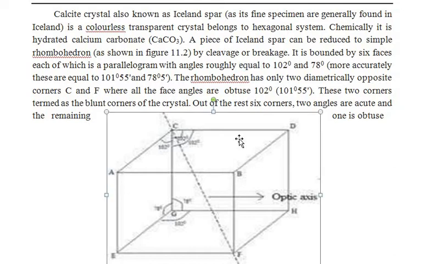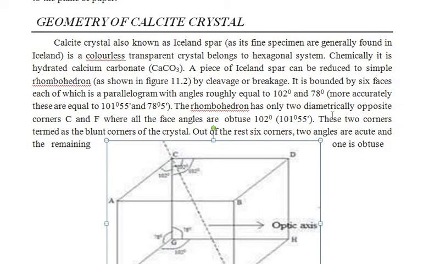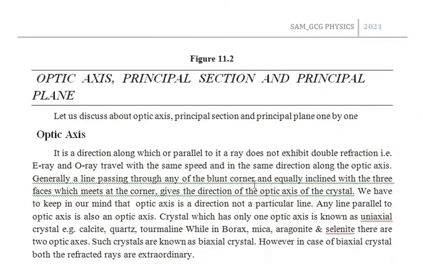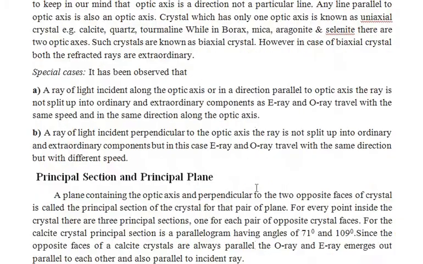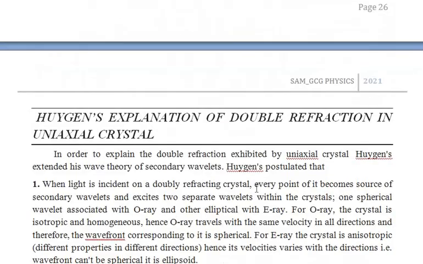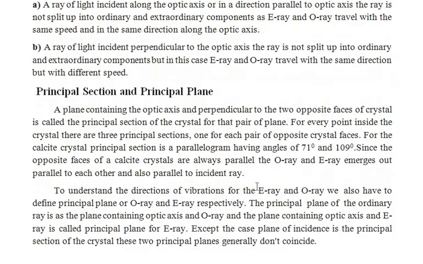This face is A, B, C, D and E, F, G, H is another face. These two faces are diametrically opposite to each other. Then we can cut such a crystal in different directions. That means one can obtain the principal section and principal plane. The plane containing the optic axis and perpendicular to the opposite faces of the crystal is called the principal section of the crystal.